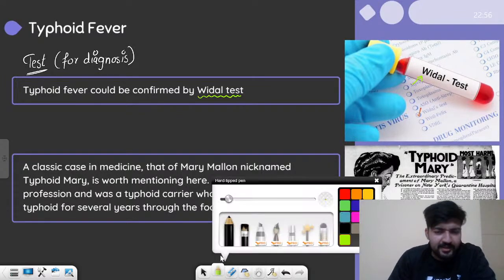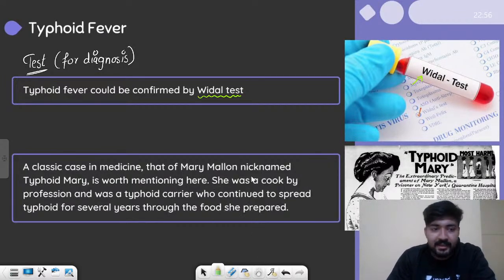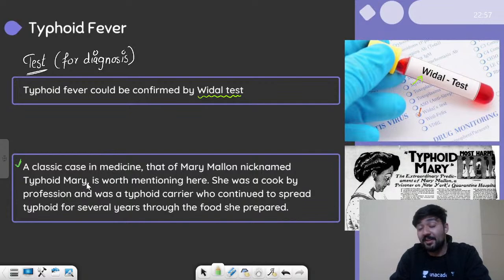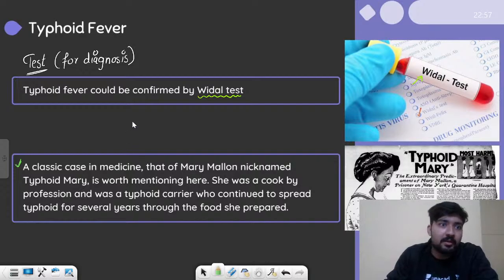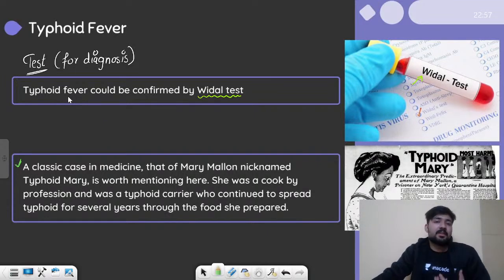Now, another very interesting thing related to typhoid fever is a historic classical case of Mary Mallon. She was a woman who worked at a restaurant. She was a carrier of Salmonella typhi, the bacteria that causes typhoid. She herself developed immunity, so she was not facing any harmful effect of that bacteria. But whenever she cooked, she transmitted that bacteria to other restaurant customers, and whoever ate the food got infected, and many people died. It was a very historic case. See, it was in the newspapers.